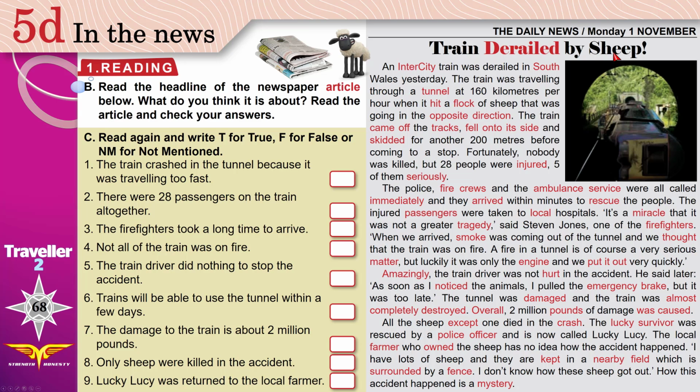Train derailed by sheep. Derailed, it came off its track. By sheep. A sheep is an animal. This is a picture of a sheep. What do you think it's about? This article is about what? Well, I think the headline says it all. It sounds like there was a train moving and then sheep came in its way, which made the train derail and caused an accident. Now read the article and check your answers.